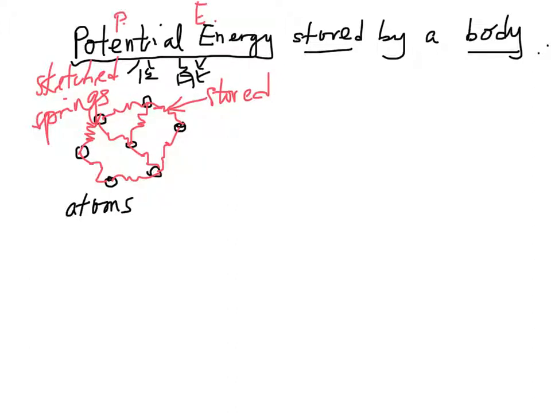As you cannot see the atoms moving, and you just see they are connected by springs, they therefore store potential energy. Sometimes we call this kind of energy the hidden energy, 隱藏嘅能量.